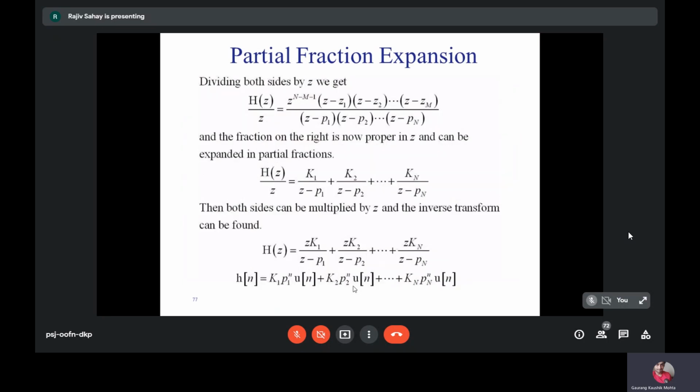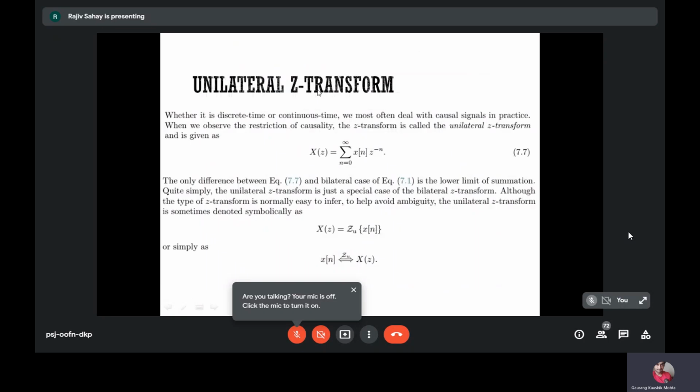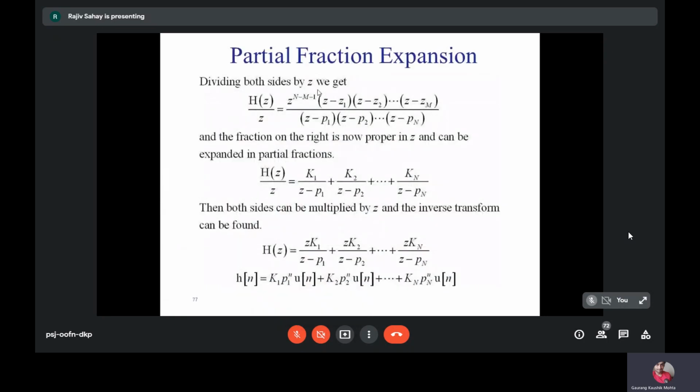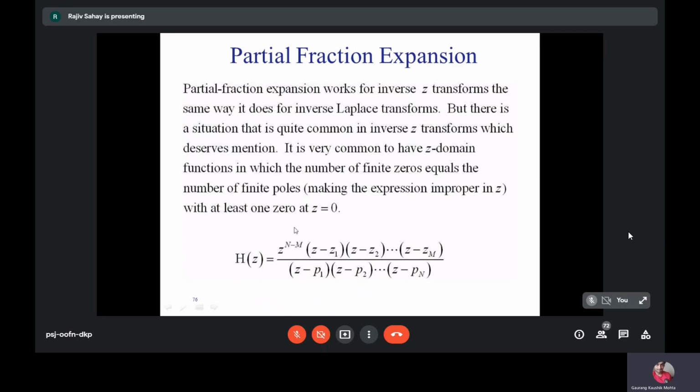Okay. So if you divide both the sides by z, here the number of zeros and the number of poles are the same.